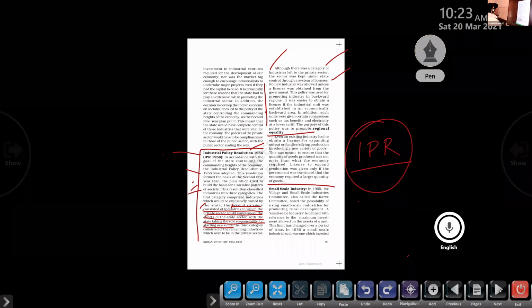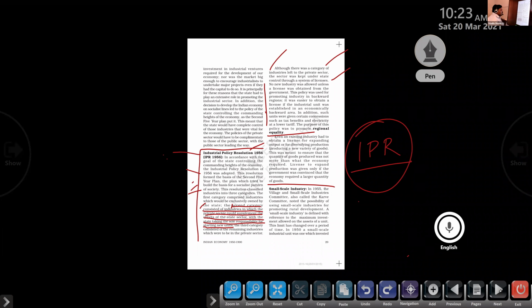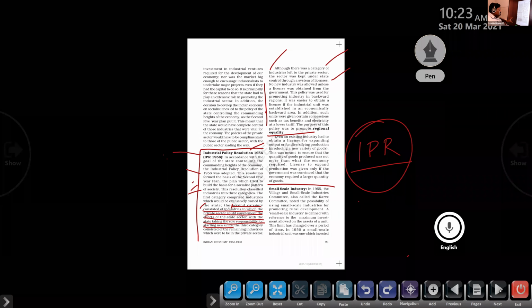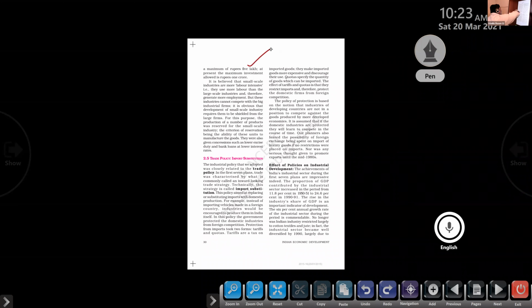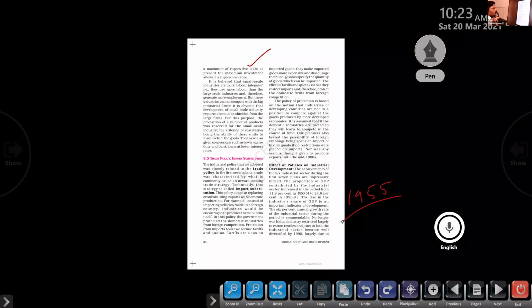Okay. Clear. A small scale industry is defined with reference to the maximum investment allowed on the assets of a unit. This limit has changed over a period of time. The limit will change all the time. Up to a particular period only, they will fix that amount. In 1950, a small scale industrial unit was one which invested a maximum of rupees 5 lakh in 1955. So 1955, right? At that time, clear or not, investment was less than 5 lakh.